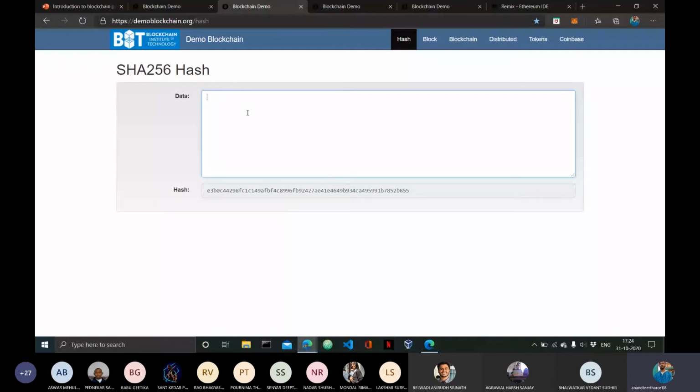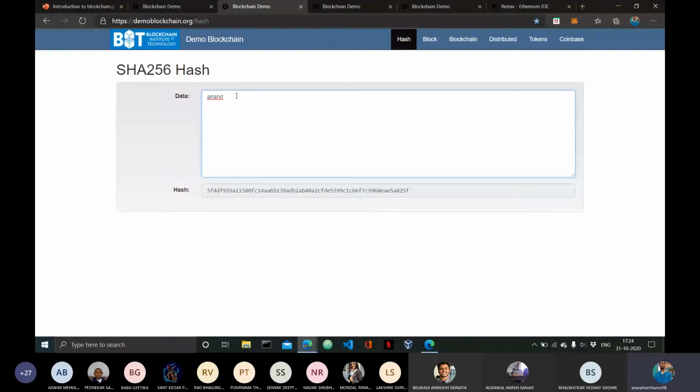The second was deterministic: even after some time, if I put the same input, I should get back the same hash. So let me put back the same name, Anand. As you can see, the hash generated previously began with 5F4D and ended with 825F, and now also it is the same. So the hash generated previously and now is one and the same.